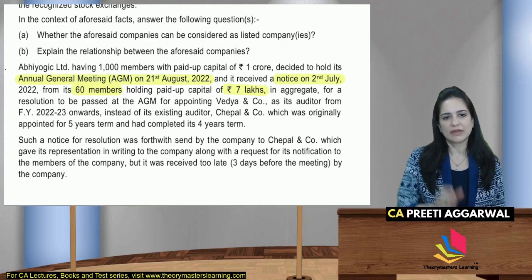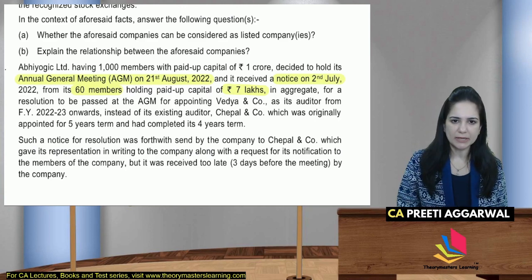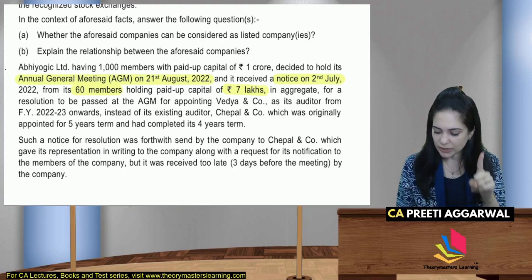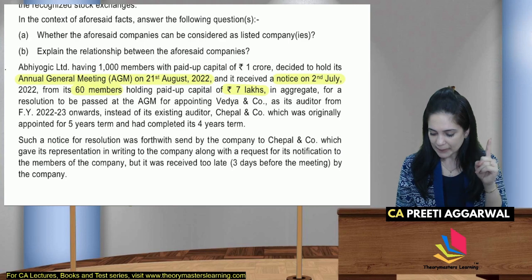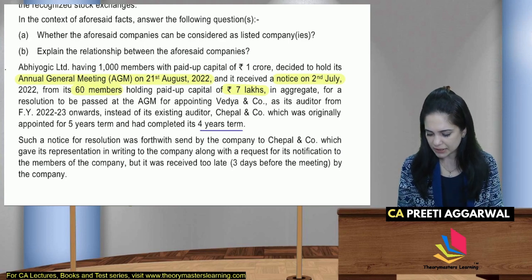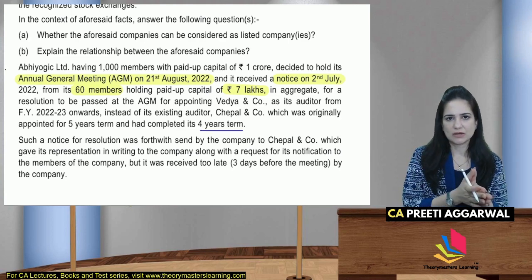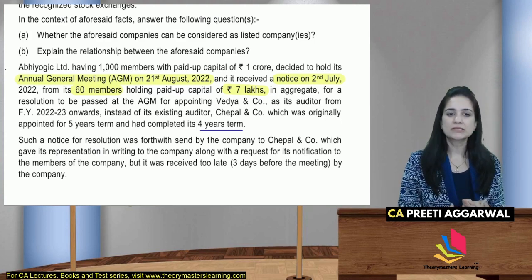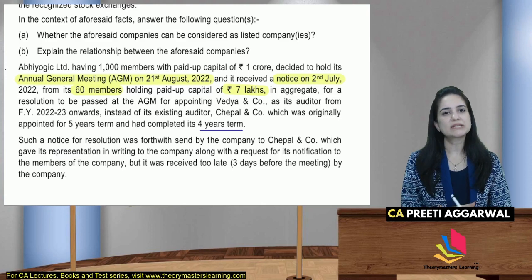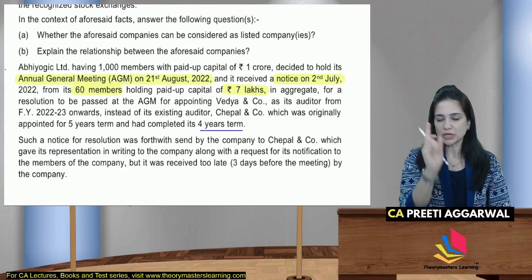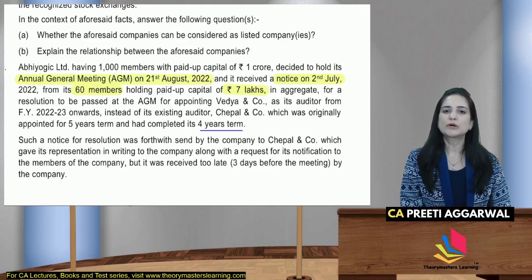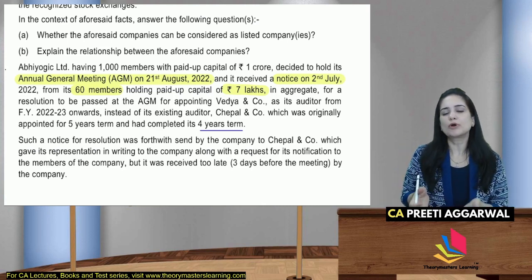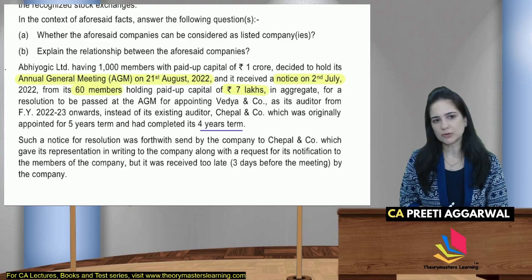For a resolution to be passed at the AGM for appointing Vaidya and Company as auditor instead of the existing auditor, Lhr and Company, which was originally appointed for 5 years, but they have completed only 4 years term. It means you are planning to appoint another auditor in place of the current auditor before the expiry of his term. Yes. So a special notice is required. A special notice is required if you want to appoint another auditor before the expiry of the term of your existing auditor.